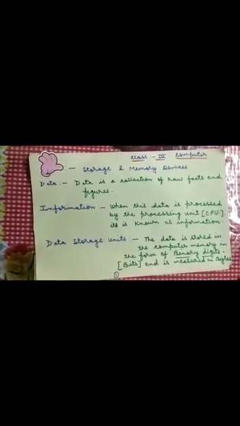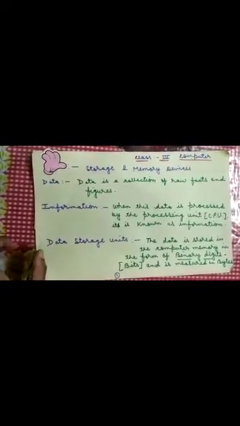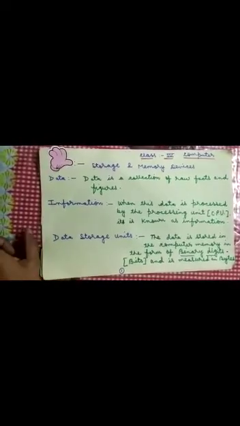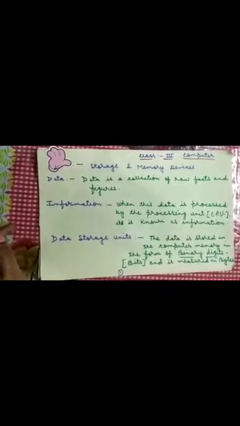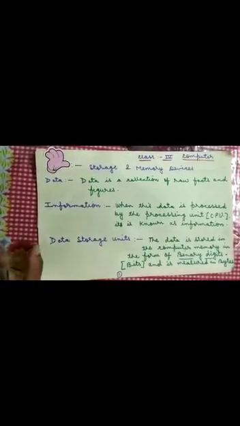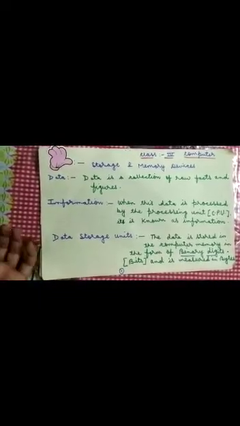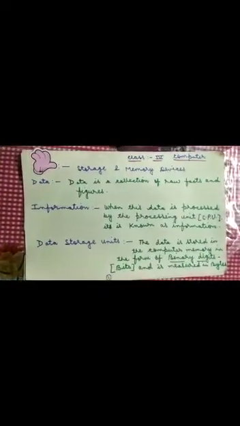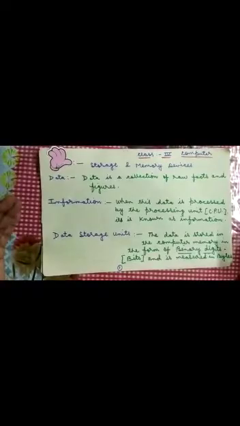One more example I am giving you. While booking a railway ticket, when you fill the form, in that form you fill your name, address, date of journey, number of persons, destination. So these are called the data. And when you receive the ticket, that is called the information. Now I hope you have understood data and information.